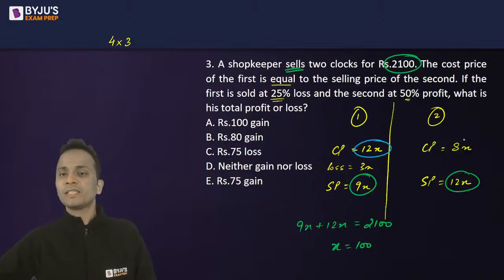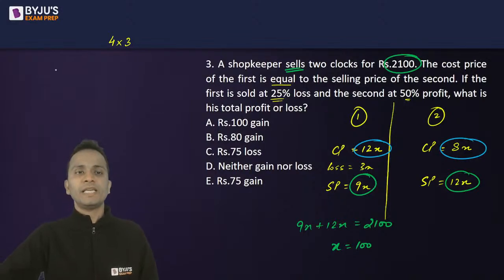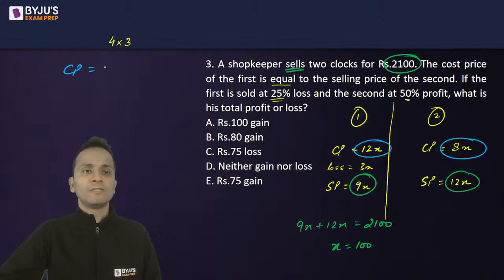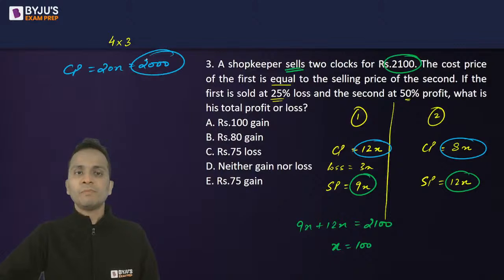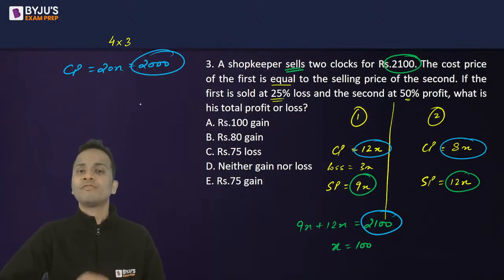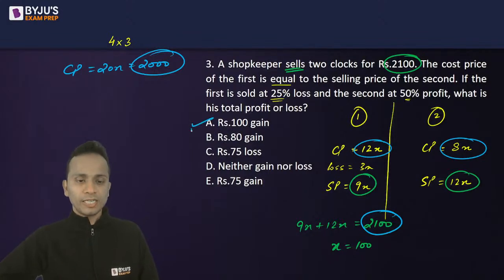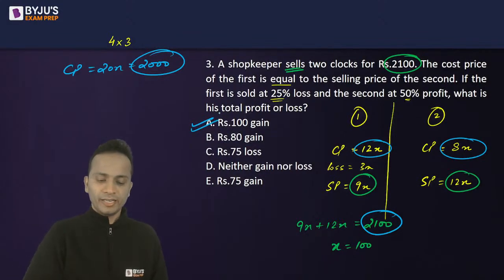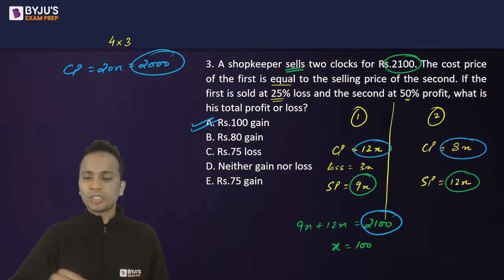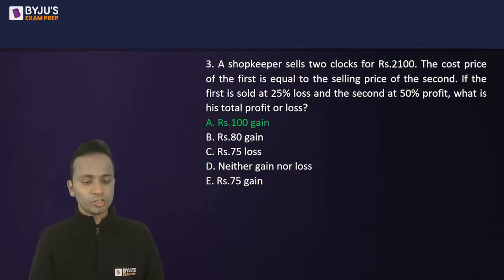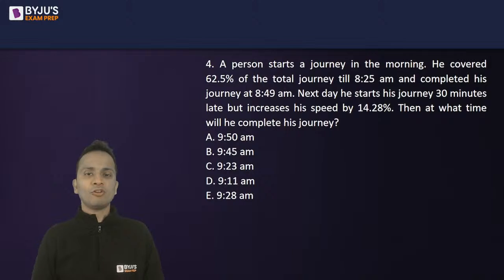Total cost price is 12x plus 8x, 20x, which is 2000. Selling price is 2100. So we have a profit of 100 rupees. So the correct answer should be option A. All right, so option A is the correct answer of this question, question number 3. Let's move on and look at question number 4.